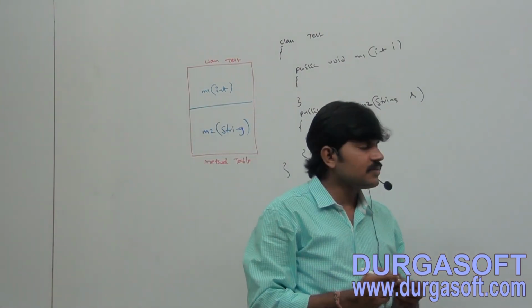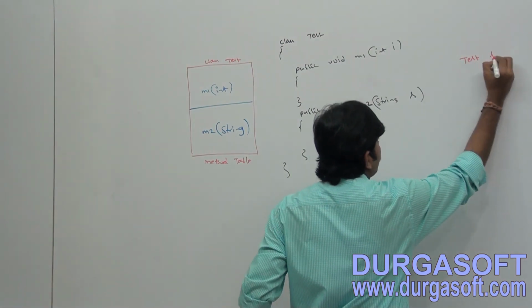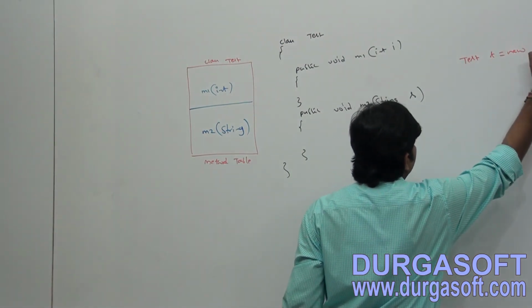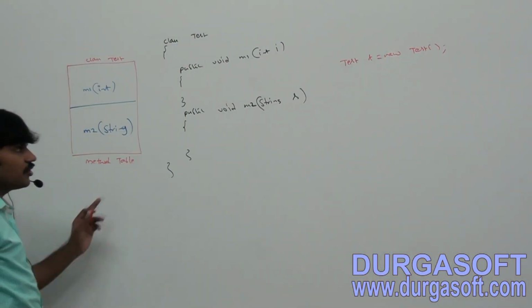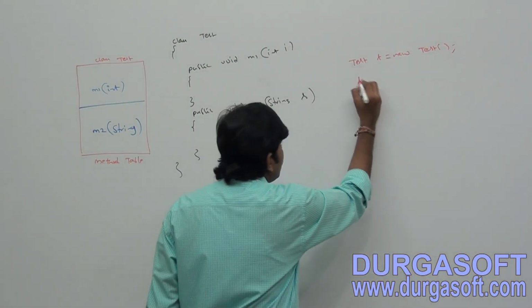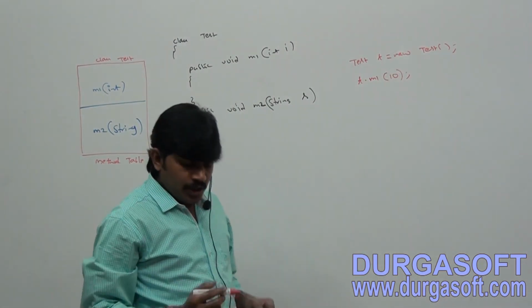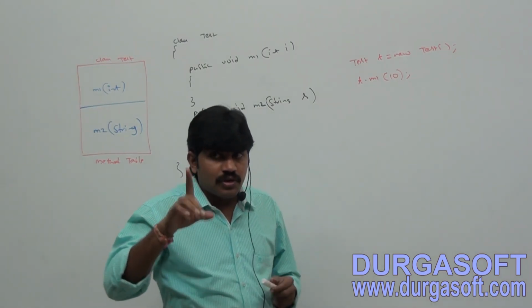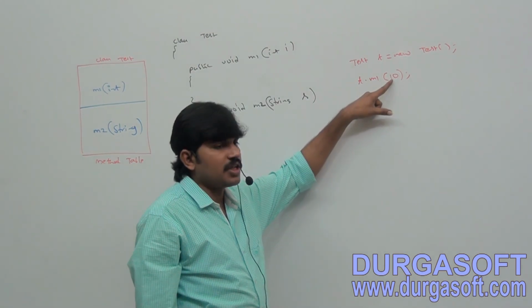Now my target is, let me create one Test object. Test t = new Test(). Then t.m1(10). Immediately, do you know how the compiler is going to analyze? This is very important. You are calling m1 by passing which type as the argument?